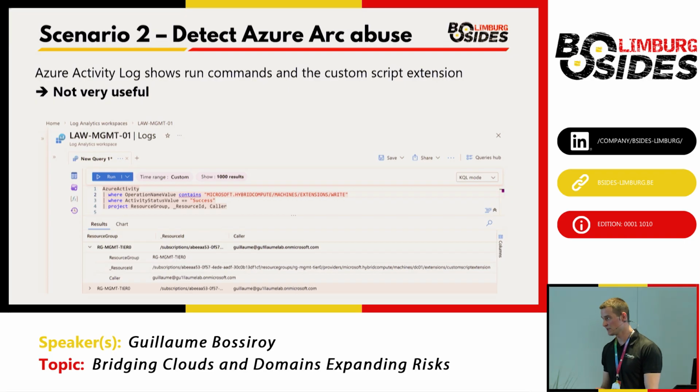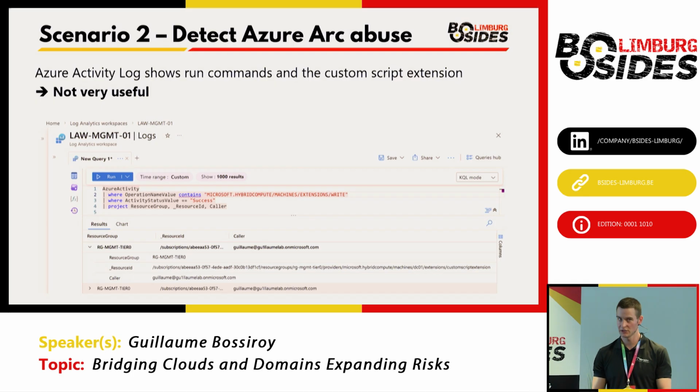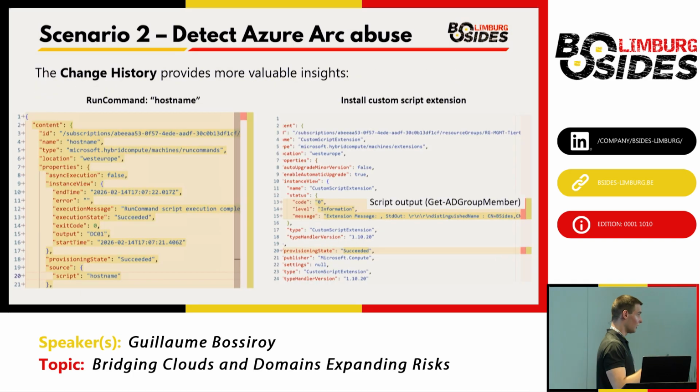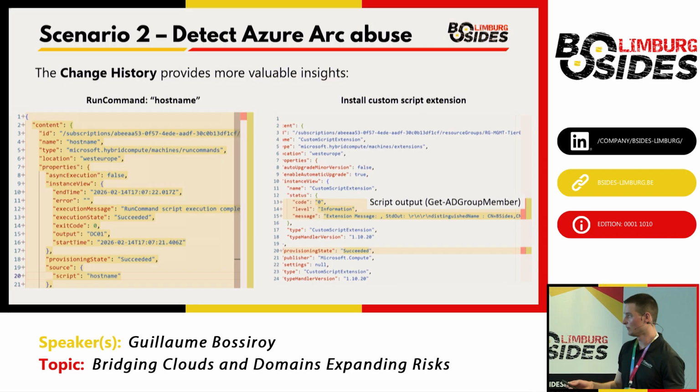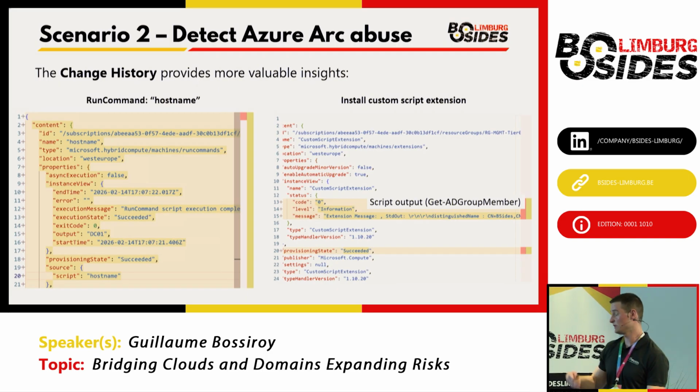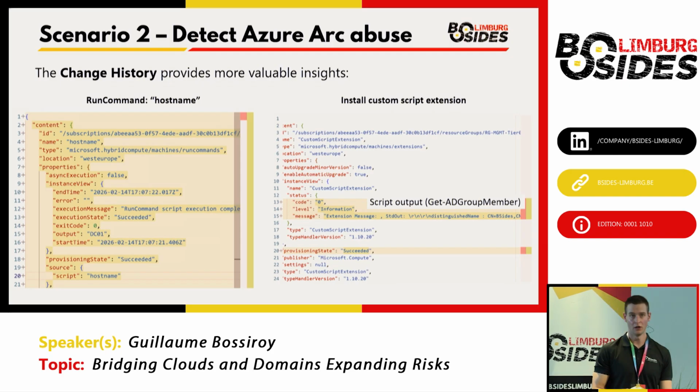Same for the custom script extension. We see that the custom script extension has been created, but you don't see what has been executed or what the output of the script was. However, if you go to the Azure Arc object, go to the activity logs, and then for every log entry, you will get the change history, and in that change history, you get more valuable insights on what has been done. So on the left, you see the run command hostname, and at the bottom left, you see the script that has actually been executed on those servers.